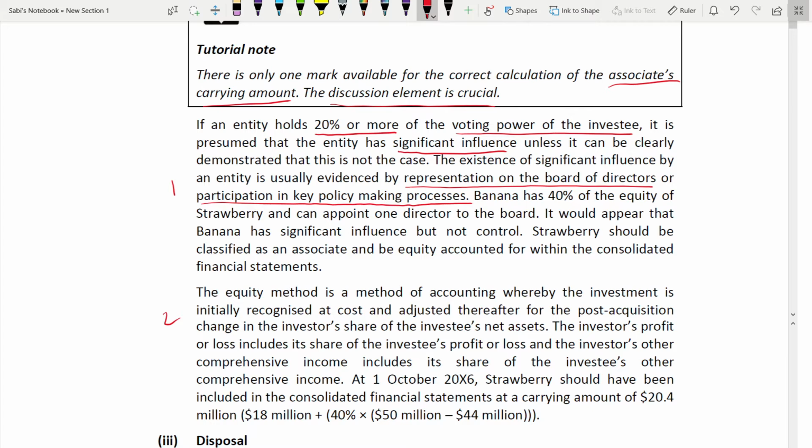Is Banana participating in making the key policy decisions in Strawberry? We have not been told anything about policy making decisions, but we have been told about the representation on the board of directors.